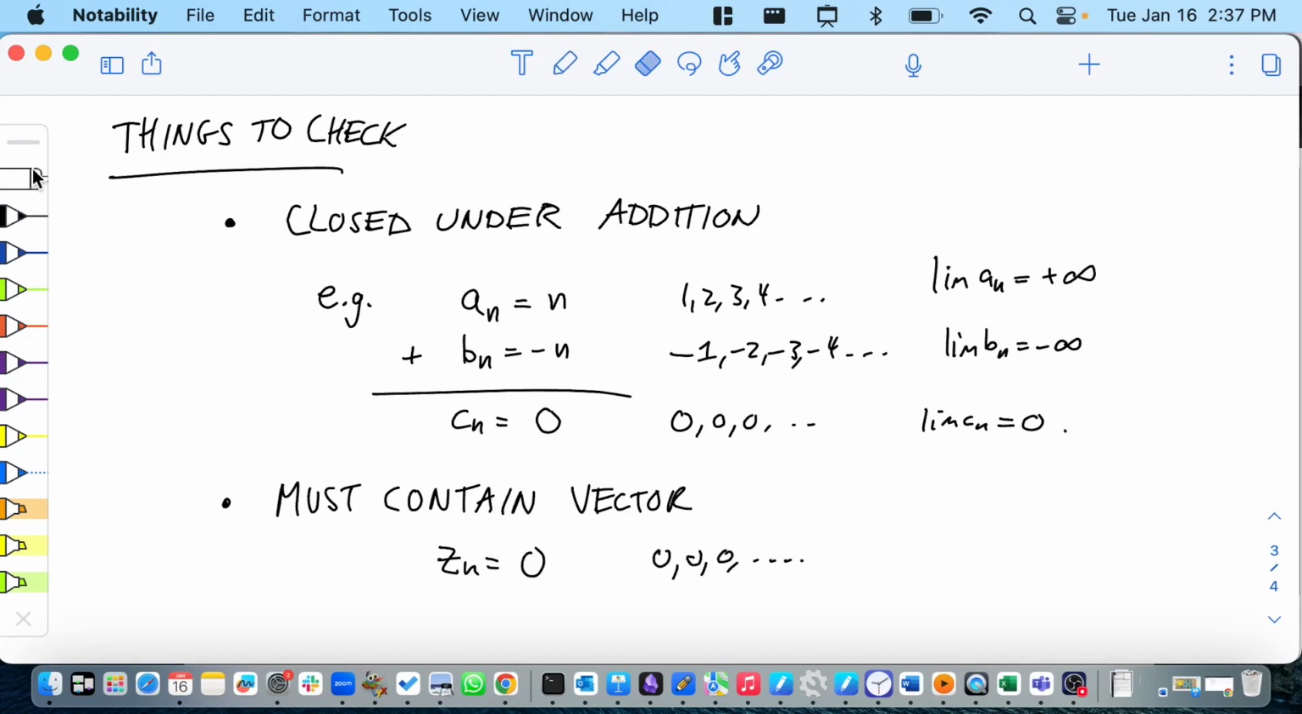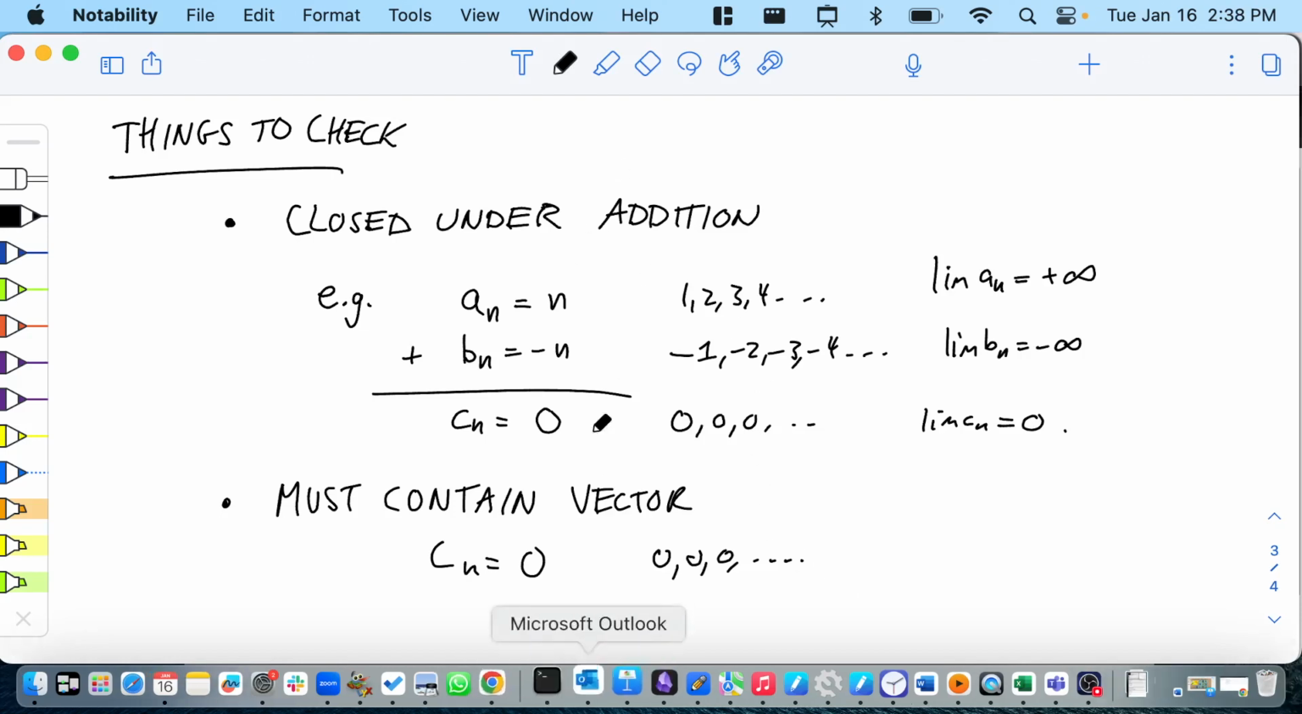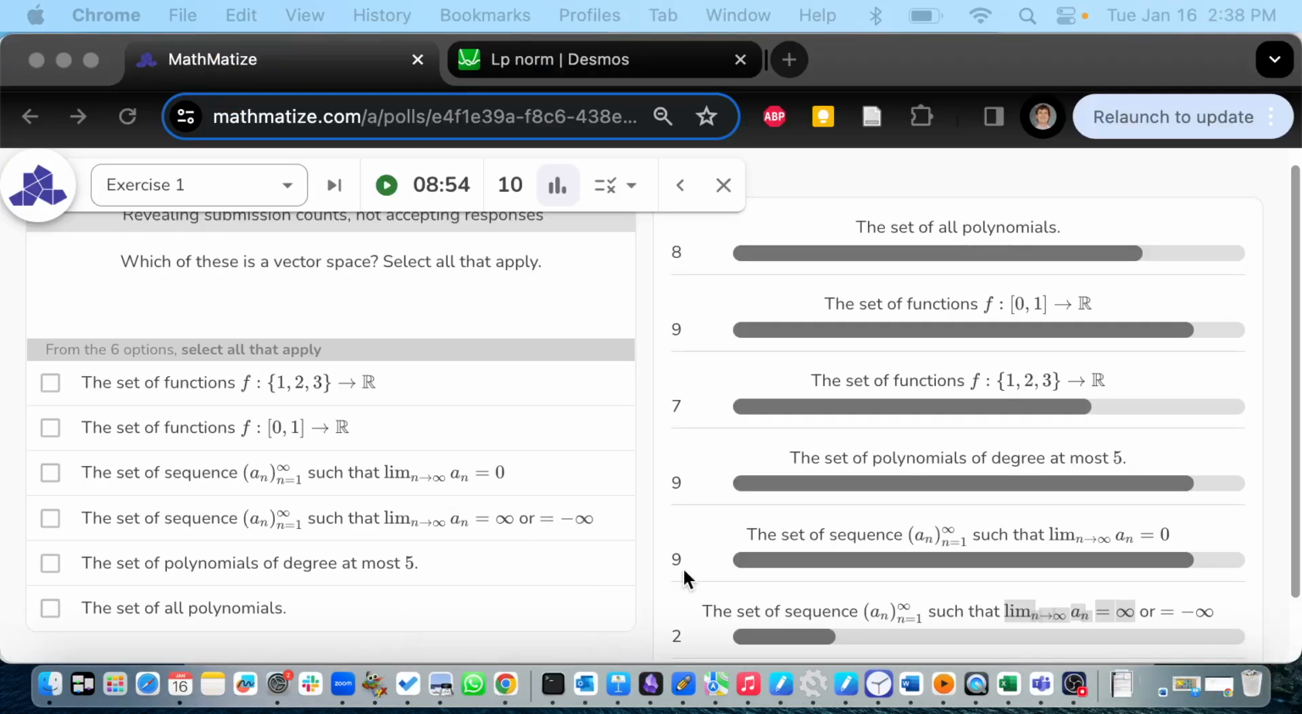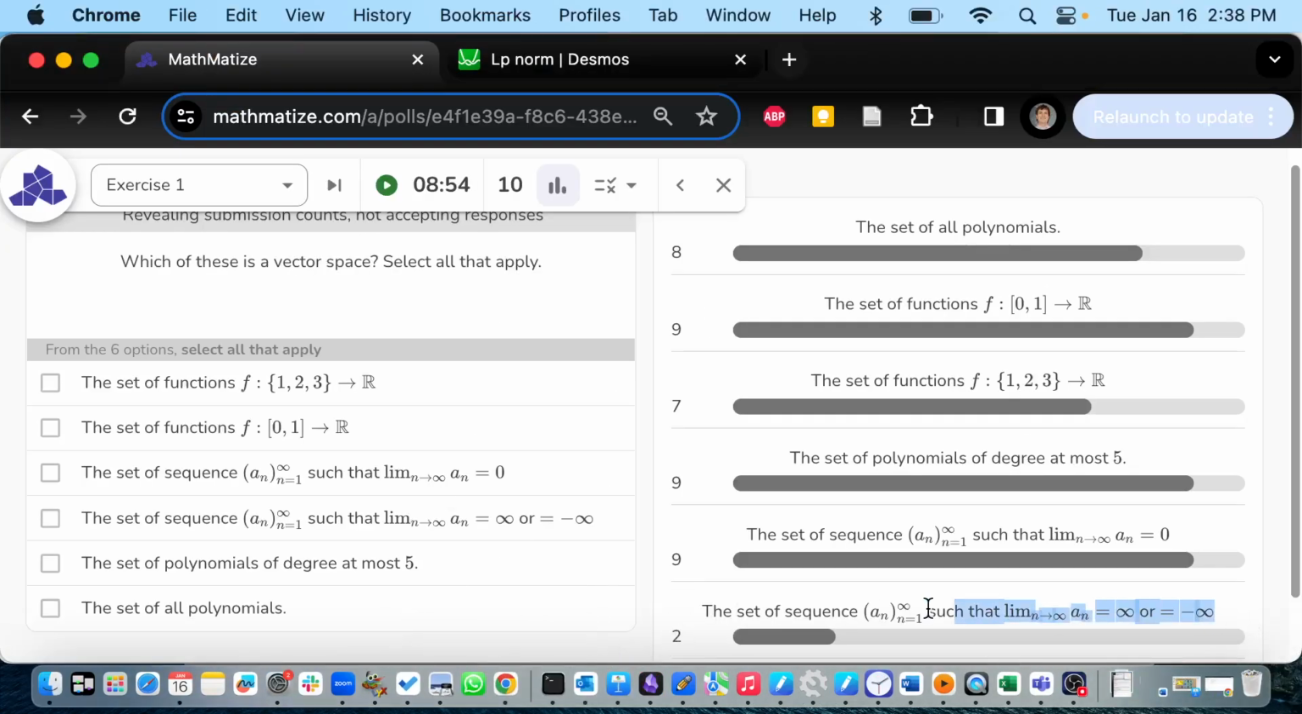Oh, we already have a name for that. It's already called cn. 0, 0, 0, that is not in there. And if you don't have a 0 element, it can't possibly satisfy the properties of a vector space. So that's another one. So these are really good ones to check for. Very commonly, if it's not a vector space, it'll fail one of these. And that is why this one is not a vector space.